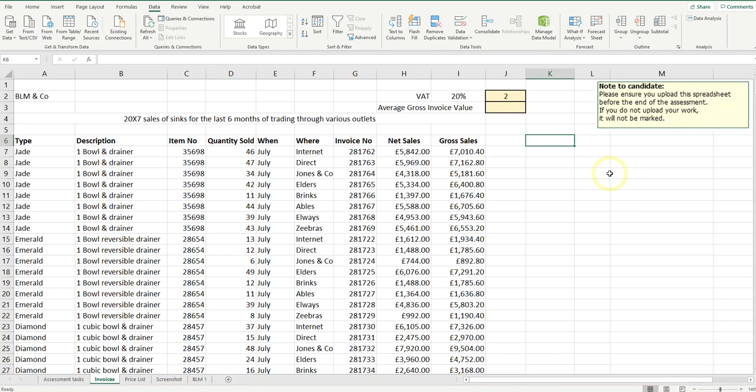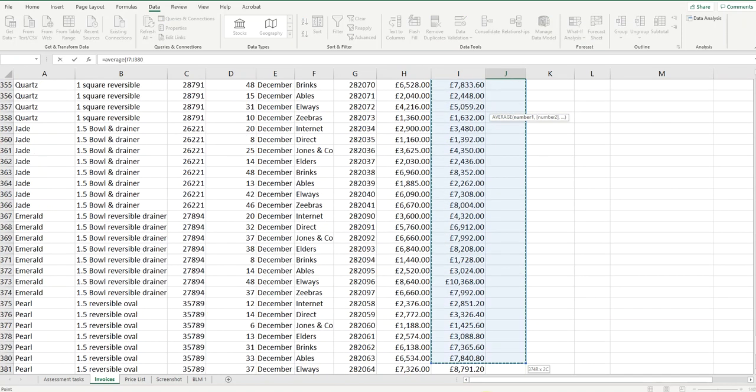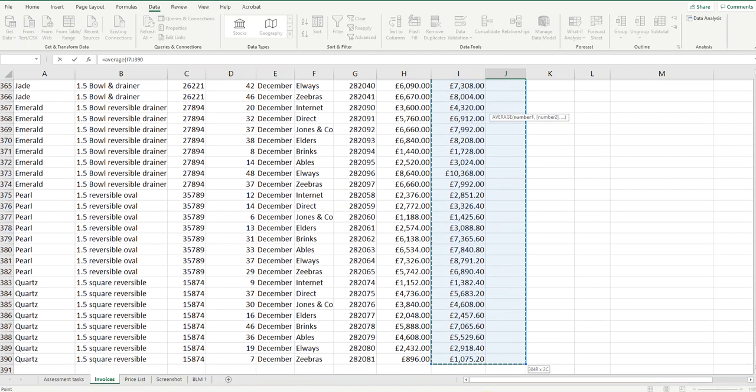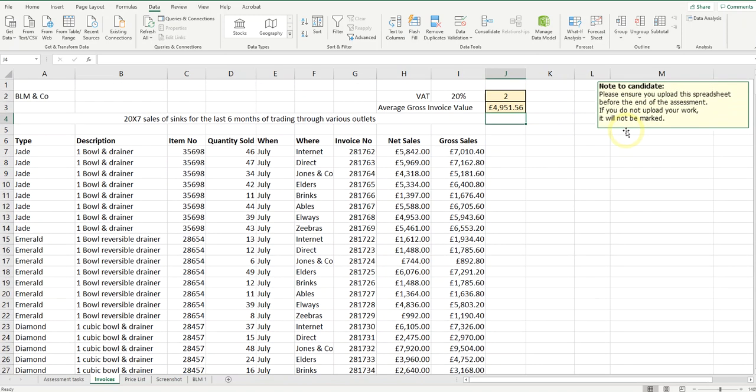Finally, the instructions ask me to find the average gross invoice value and place it in here. So I'm going to use the average function on the gross sales. There we go. That's just a simple average function required there.